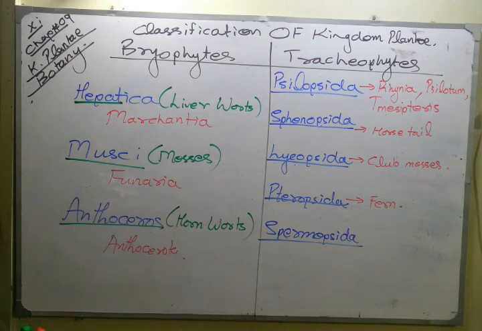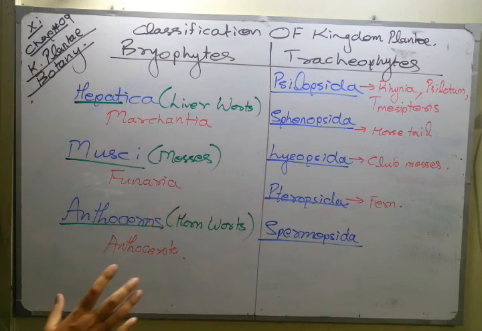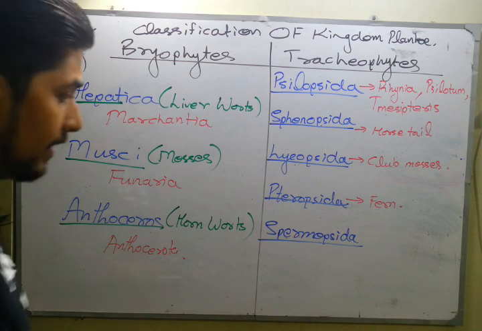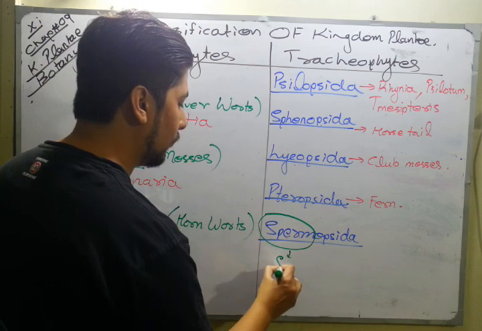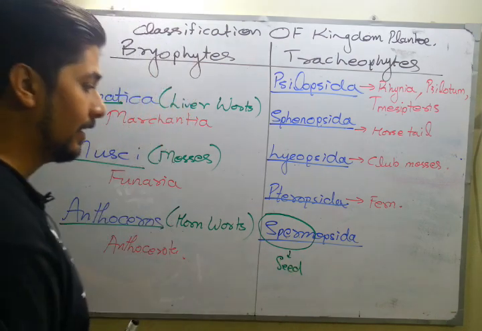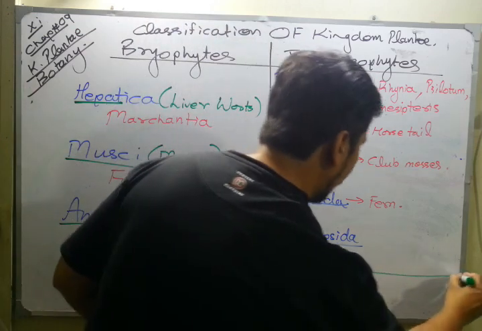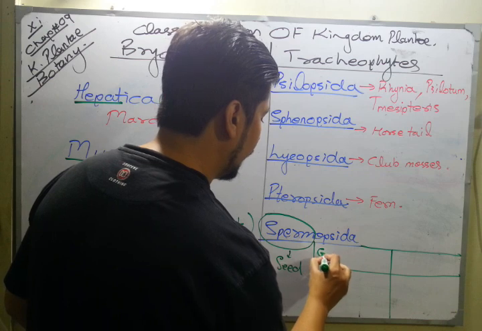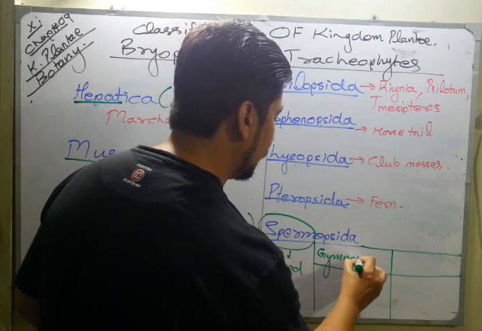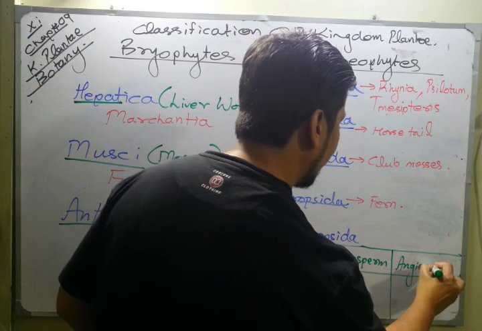Whereas Spermopsida is a very important, major class for tracheophytes, which we are going to study in detail. But over here for classification, I just have to make a very quick overview of Spermopsida. Whenever in botany you find the word sperm, it means seed, and eventually Spermopsida is further divided into 2 parts, and they are called what? You know very well that it was divided into 2 parts. One is called gymnosperm and another one is called angiosperm.